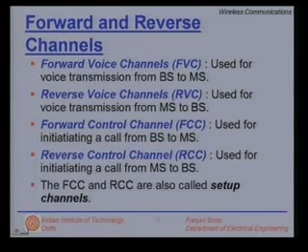Please remember, the FCC and the RCC, the control channels, are also called setup channels because of the nature of work they do. Needless to say, the control channels are not used for sending voice, but are used as overheads. They will take a percentage of the bandwidth, typically 5%.